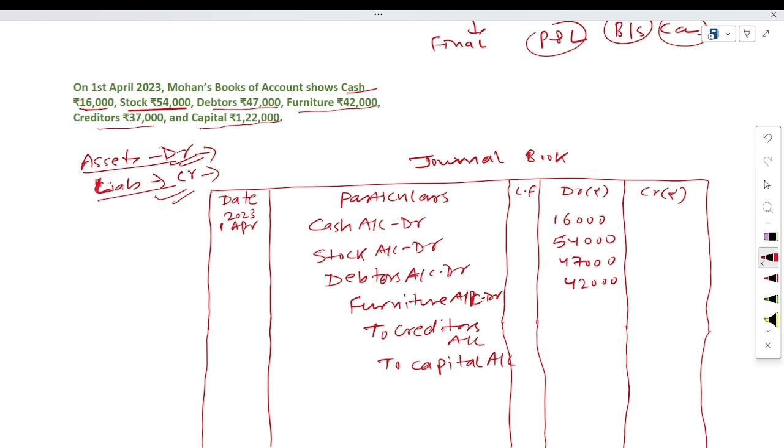And to creditors account, it means here we will write in credit column 37,000, and capital is 1,22,000, we will also write in the credit column. Now check whether the amount of debit column and credit column is equal or not.